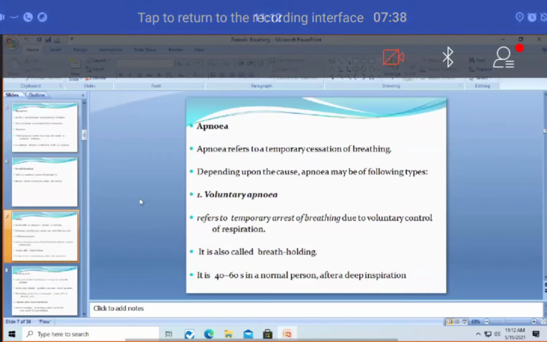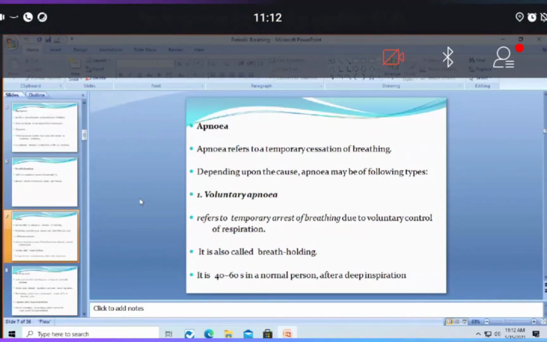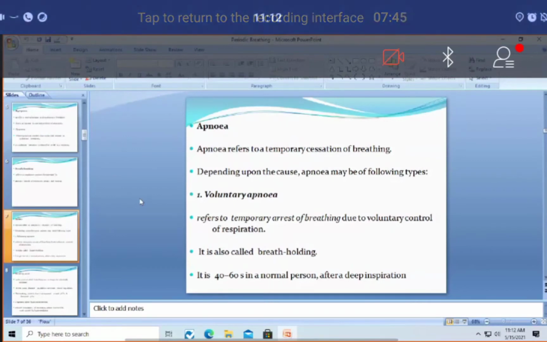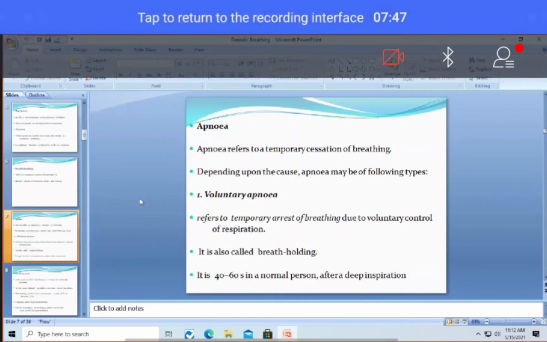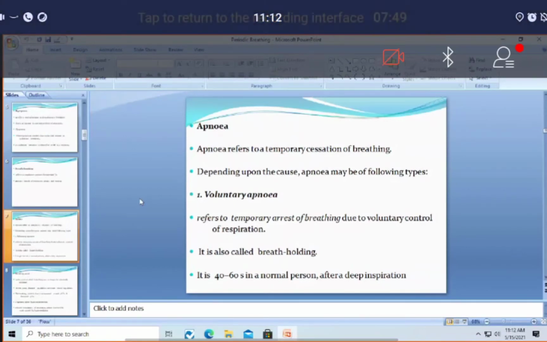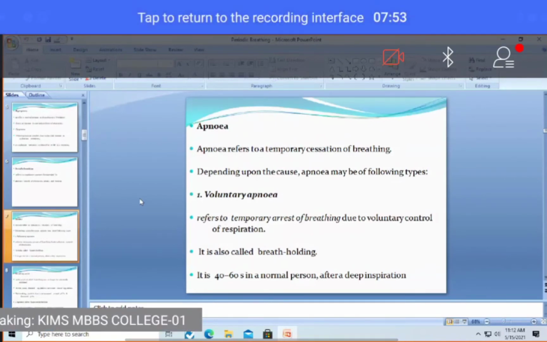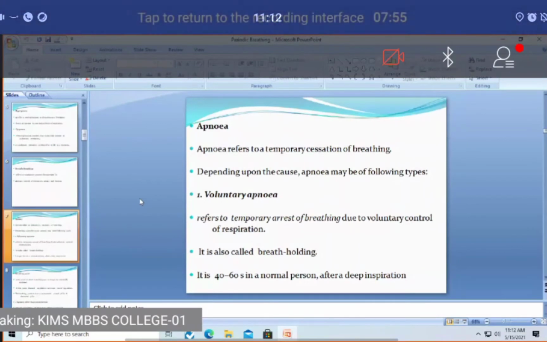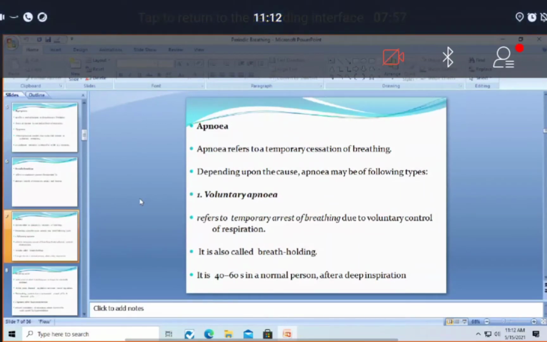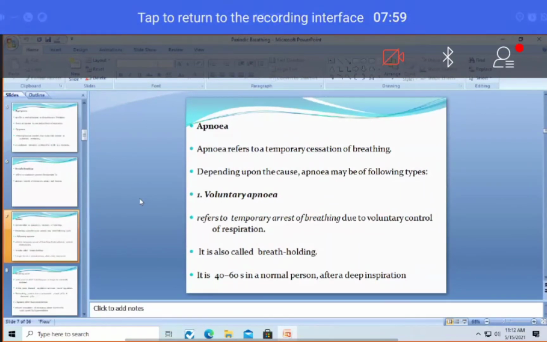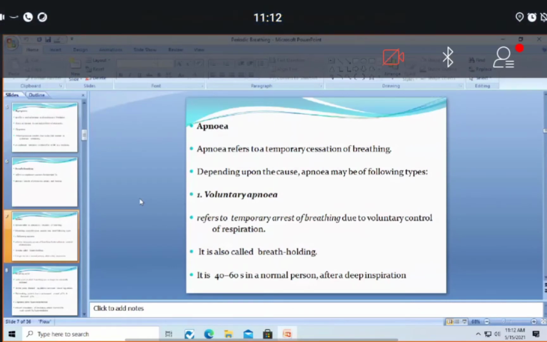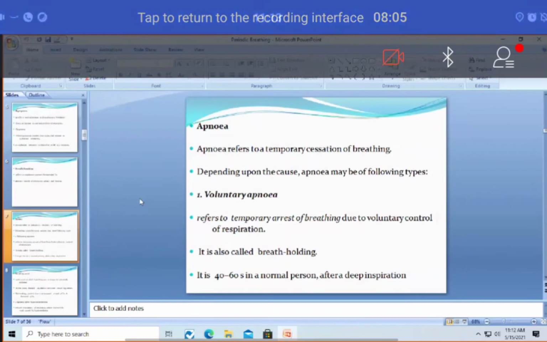This temporary arrest of breathing is under voluntary control and can be done for 40 to 60 seconds in a normal person, and that too only after a deep inspiration. If the inspiration before that is not a deep one, they can't even hold for 40 seconds; it is even less.